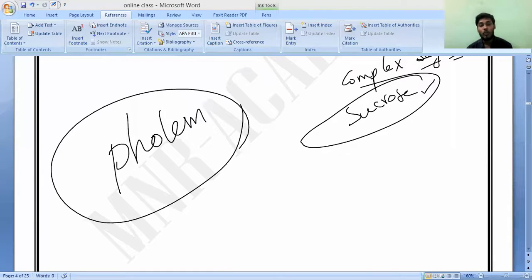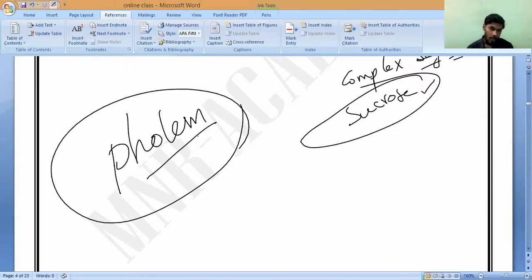So the transport of food from the leaves to the other parts of the plant is carried by whom? Carried by phloem. Do you understand?